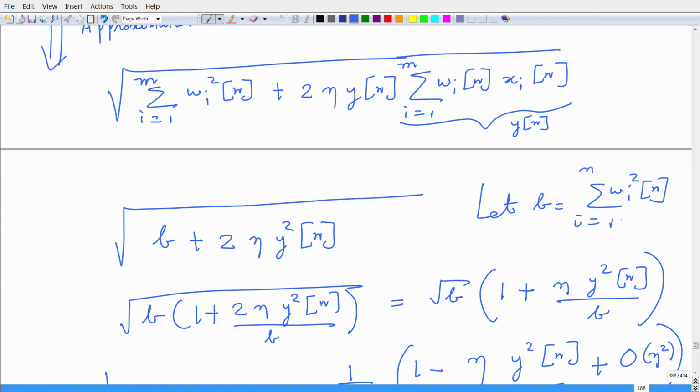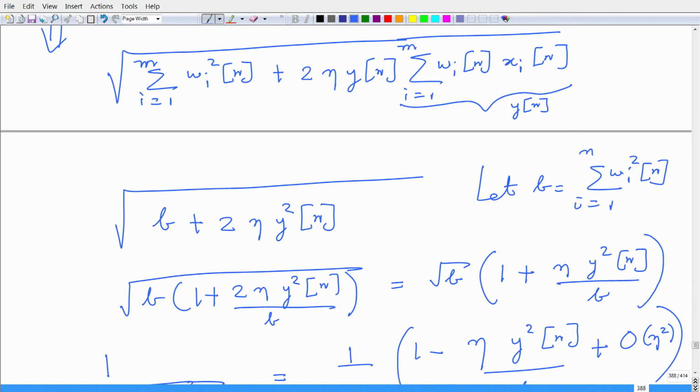Let me call the summation of w_i squared n, b. So, I basically have b plus 2 times eta times y squared of n, because the summation of w_i(n) x_i(n) is basically the projection of the inner product of w with x, or the projection of x on w.